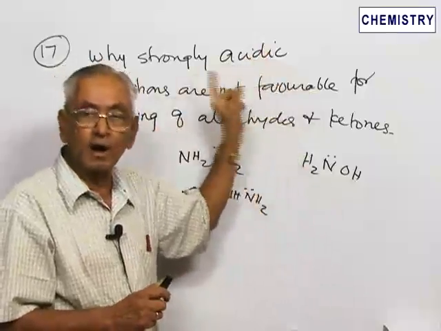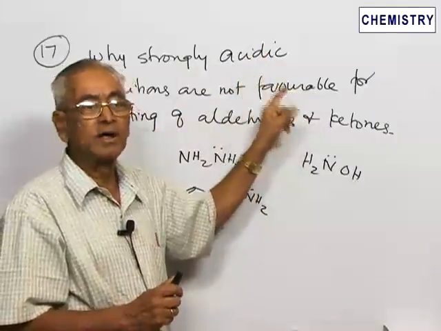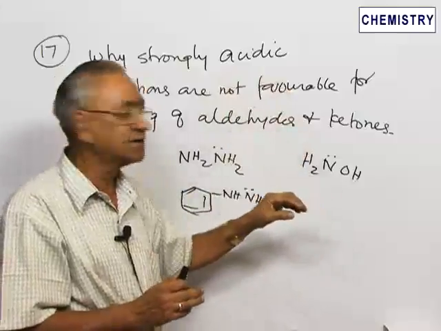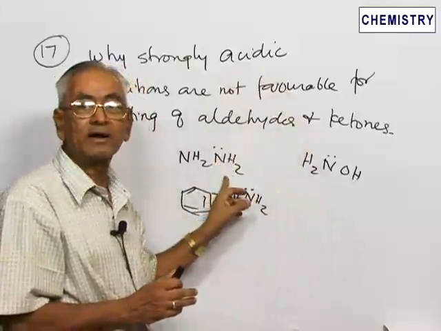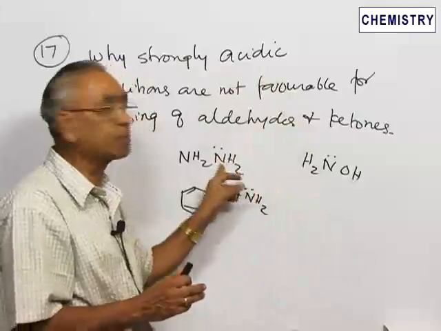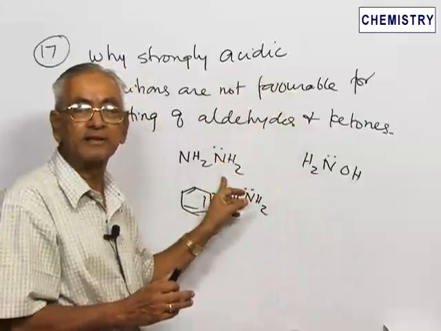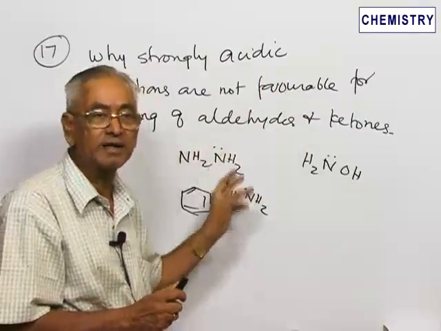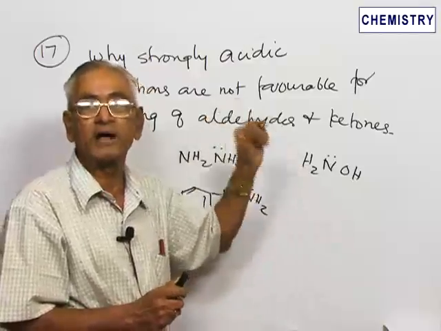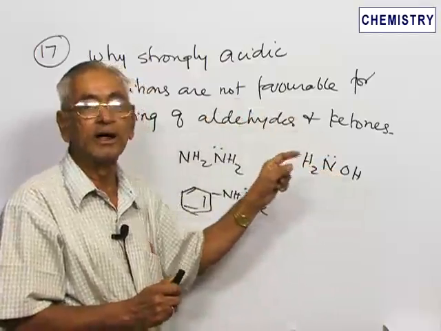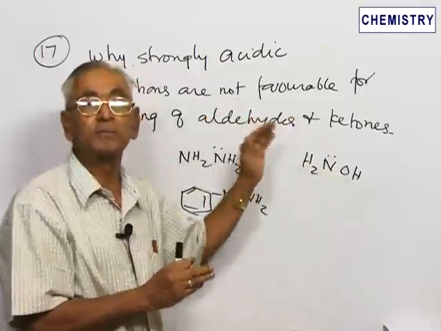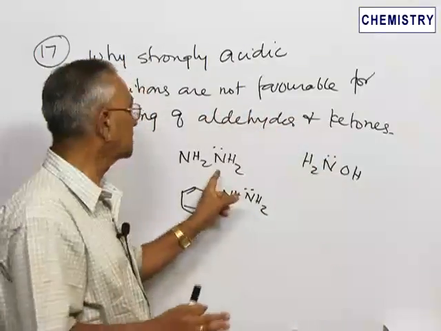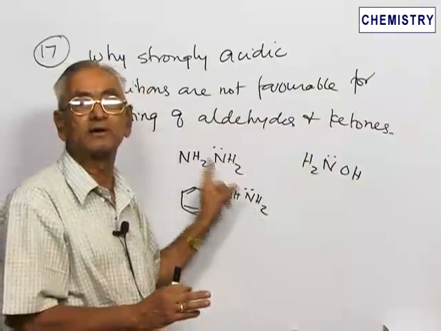Acidic conditions are not favorable because in strongly acidic conditions, the lone pair of electrons will get protonated. One more proton will be added to this, and it will become NH3 plus. So instead of the lone pair, which should attack the electrophilic carbon in the aldehydes and ketones, it becomes a plus charge, which is electrophilic in nature. Therefore, the nitrogen becomes electrophilic and is no longer nucleophilic.